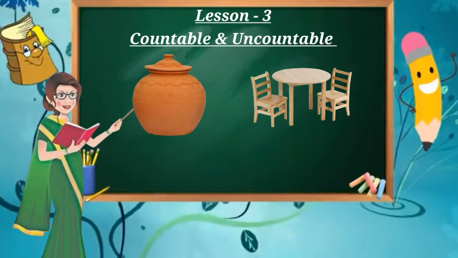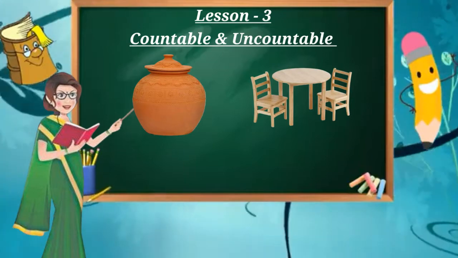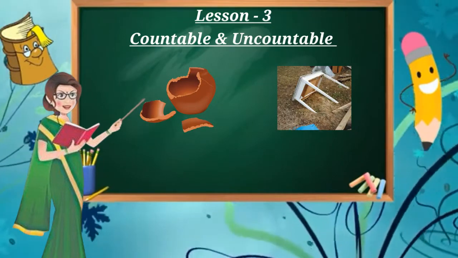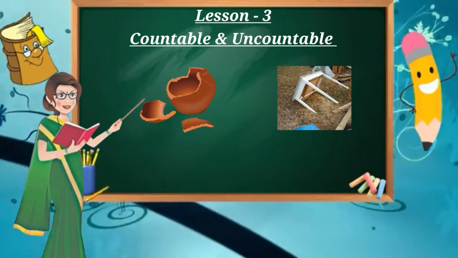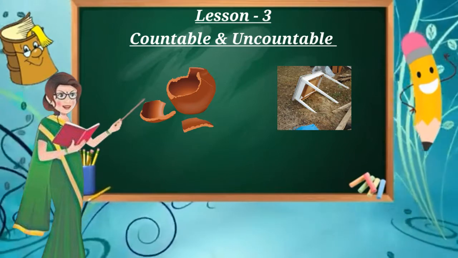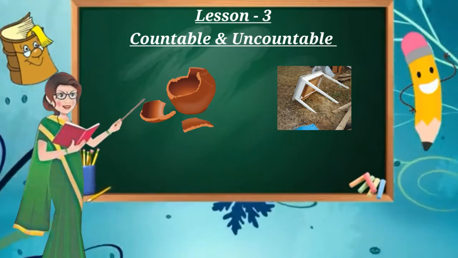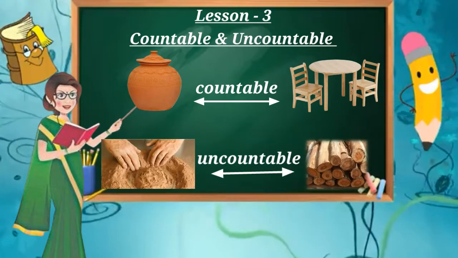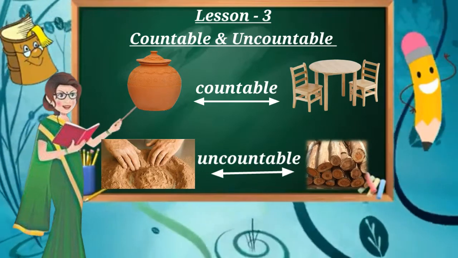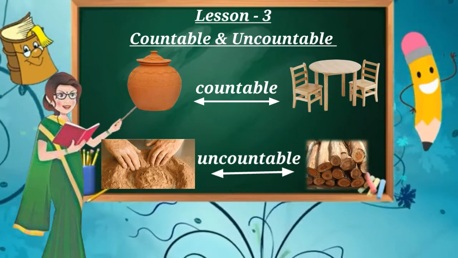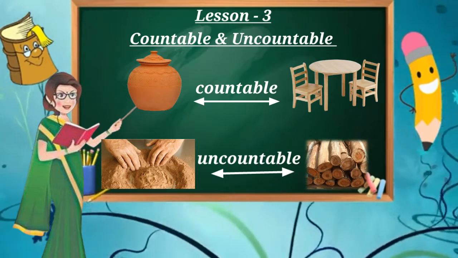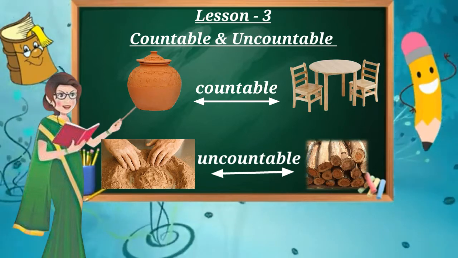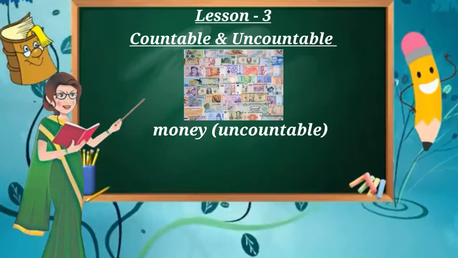We can count pot, we can count table or chair, but once it is broken, it becomes wood, and a pot becomes soil after some days, isn't it? So here pot is a countable noun, but soil cannot be counted. And table or chair is a countable noun, but wood itself is an uncountable singular noun. Clear, children? Okay.